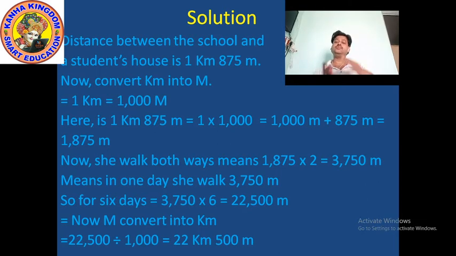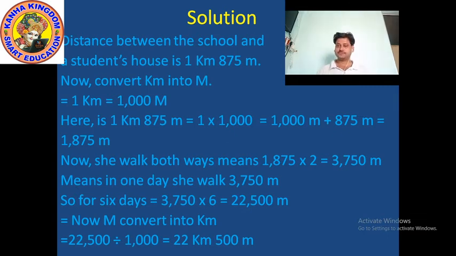See, 2 multiplied by 5, 10, carry 1. 2 multiplied by 7, 14 and carry 1 is 15. 5, carry again 1. 2 8 is 16 and 1 carry 17, carry again 1. 2 1 is 2 and 1 is 3. It means 3750 meter.